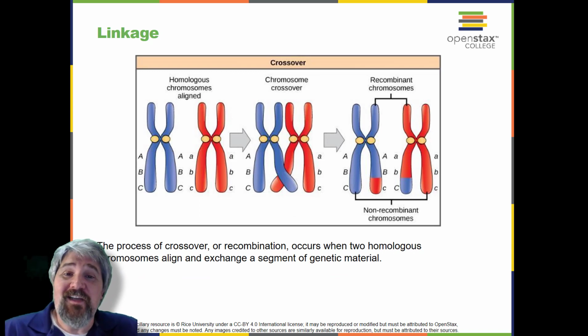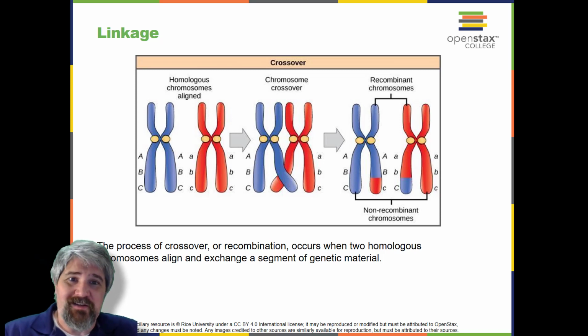Linked genes violate the law of independent assortment. Although all of Mendel's pea plant characteristics behaved according to the law of independent assortment, we now know that some allele combinations are not inherited independently of each other. Genes that are located on separate, non-homologous chromosomes will always sort independently. However, each chromosome contains hundreds or thousands of genes organized linearly on chromosomes like beads on a string.